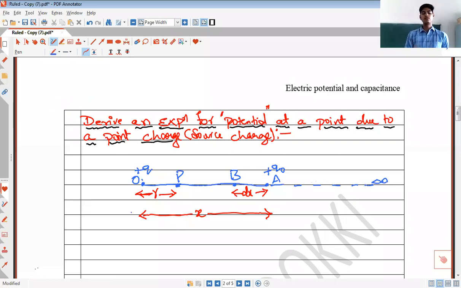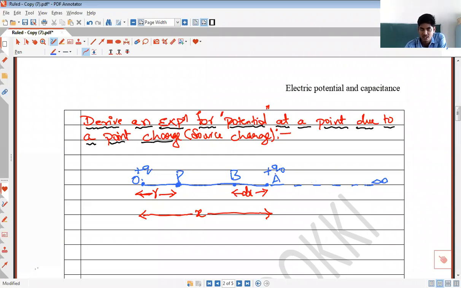This is the diagram that is to be drawn to obtain the expression for potential at a point due to a point charge. In order to calculate potential at this point P due to this charge Q, we need to draw this diagram. We have a point charge Q placed at point O in vacuum.